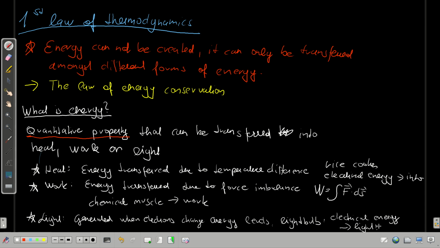And then there is also electrical energy. I think everybody has a feeling also what electrical energy is. This is not an exhaustive list of all forms of energy. It is just to illustrate what energy actually is, or how it is defined.